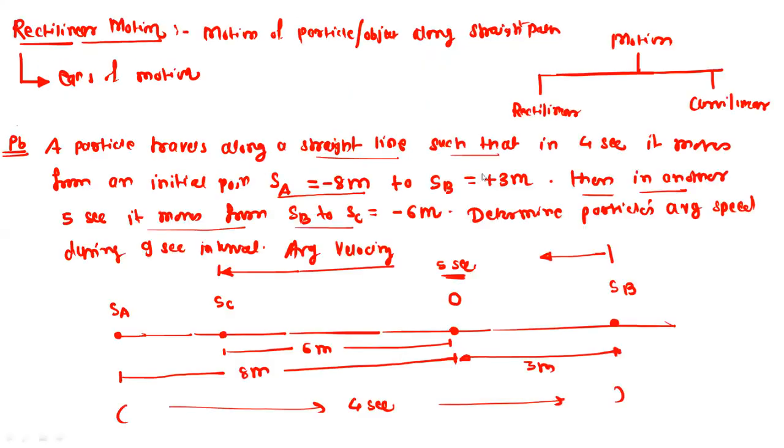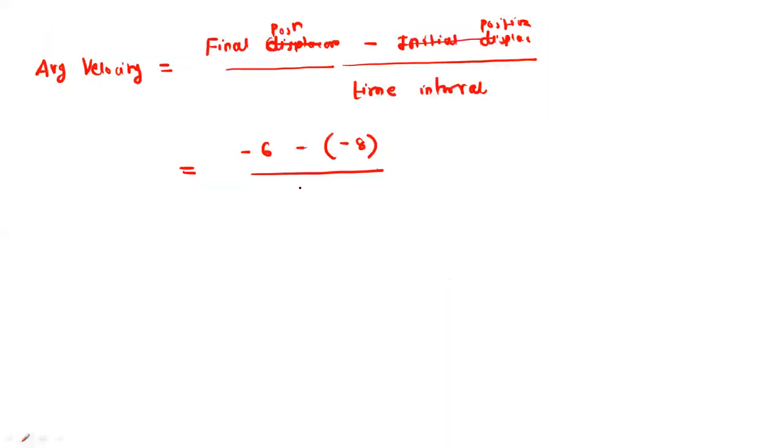So we have to add all the time. First journey, it takes 4 seconds. And for the next journey, it takes 5 seconds. So total time is 9 seconds. So this is divided by 9. Okay. So it will become 2 by 9, and that is equal to 0.22 meter per second. So this is the average velocity. Now we have to find out the average speed.